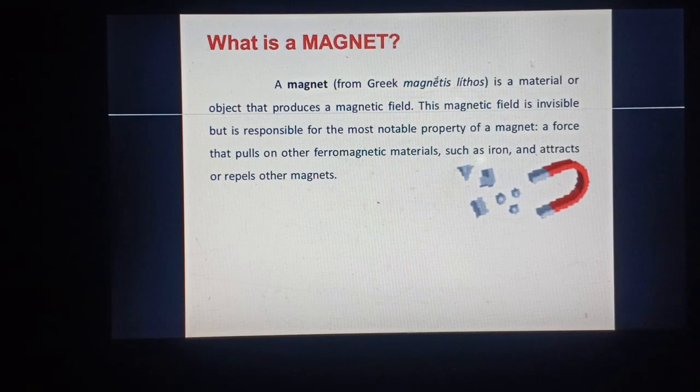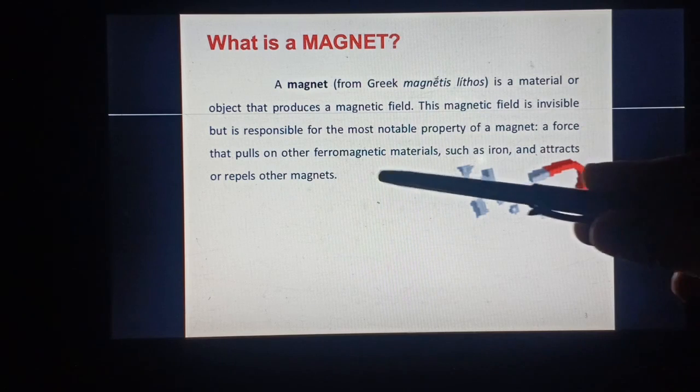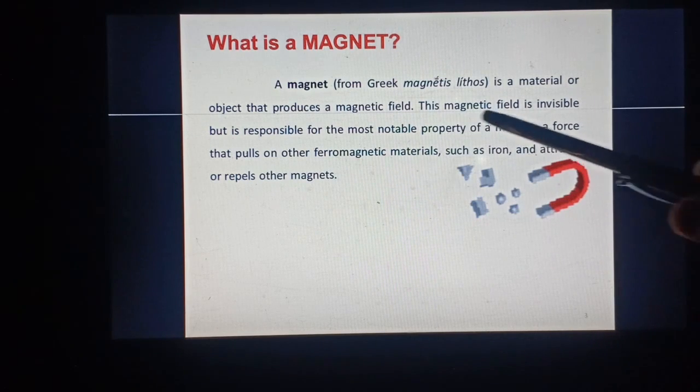This magnetic field is an important keyword to note down during the study of magnetism. This magnetic field is invisible, but is responsible for most of the notable properties of a magnet: a force that pulls on other ferromagnetic materials such as iron, and attracts or repels other magnets.